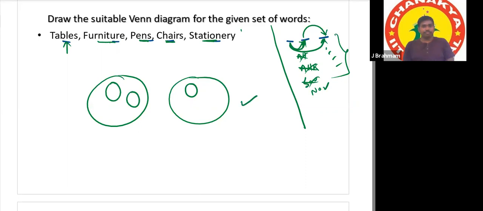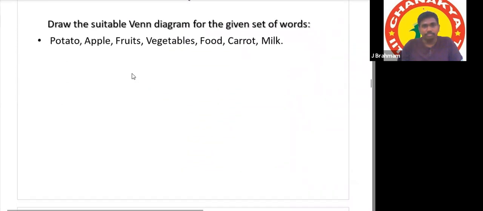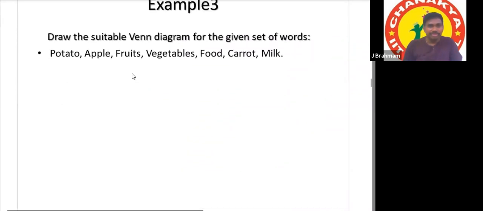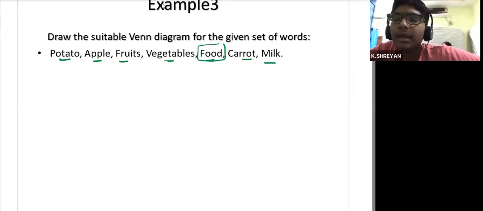Okay, right. One more question. Your favorite food items: potato, apple, fruits, vegetable, food, carrot, milk. How many words? 1, 2, 3, 4, 5, 6, 7 words are there. So all of these come under food. This food is divided into fruits and vegetables. We'll separate fruits, and we'll place food last.